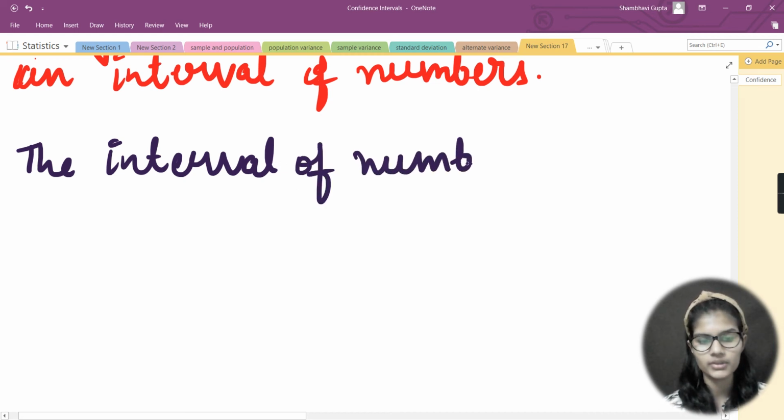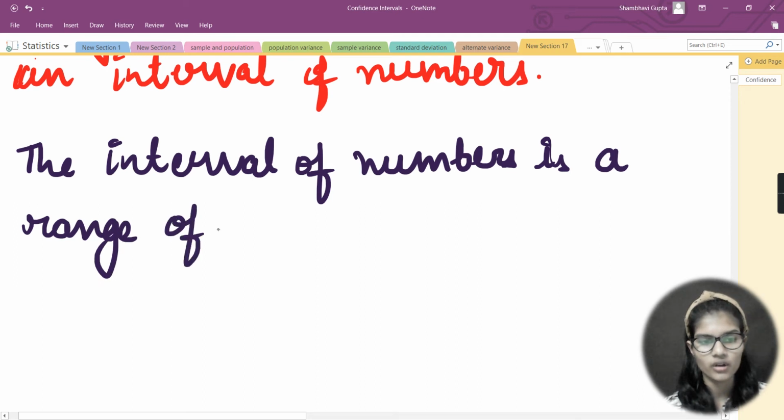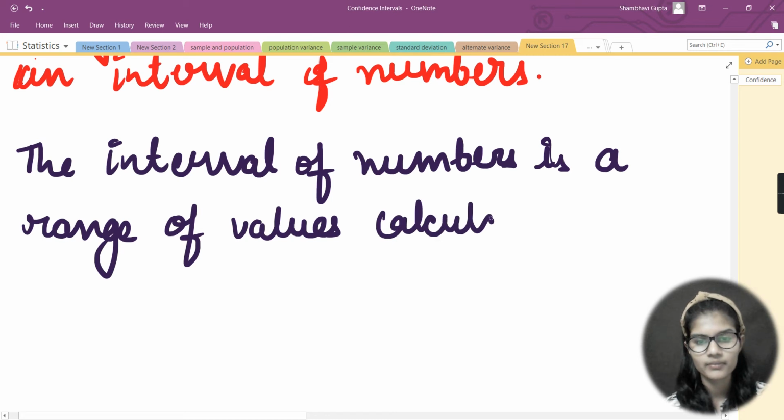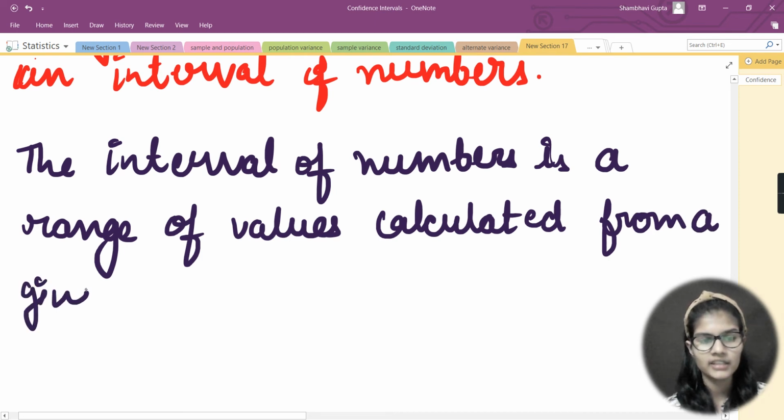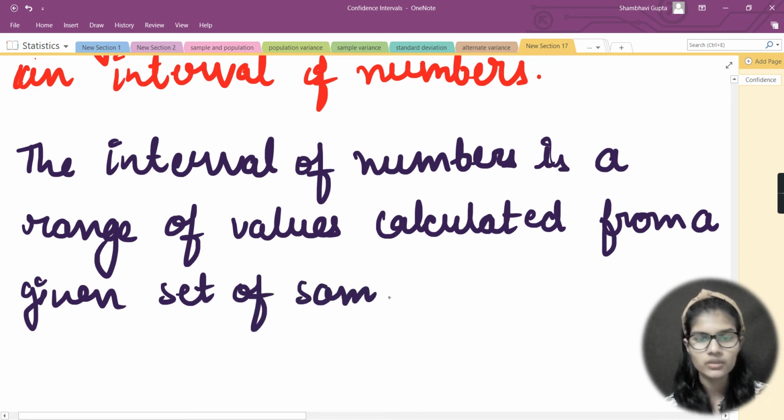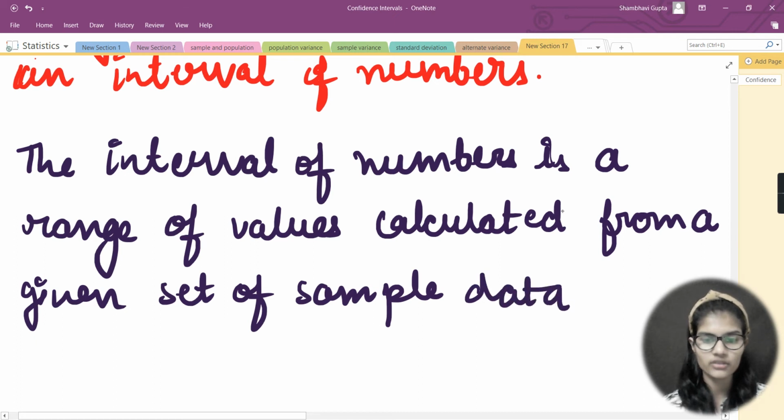The interval of numbers is a range of values calculated from a given set of sample data. So interval of numbers is a range of values which are calculated from a given set of sample data. Fine. So this is the definition for interval of numbers.